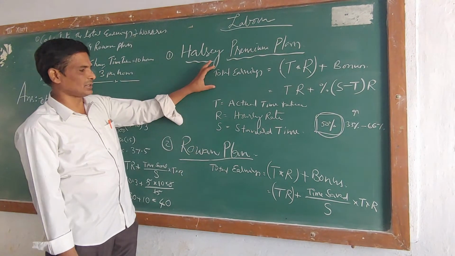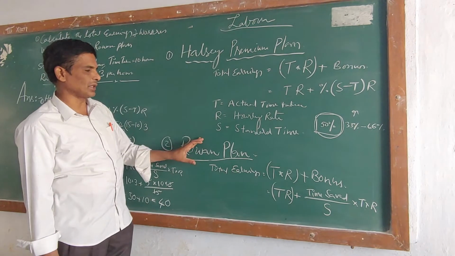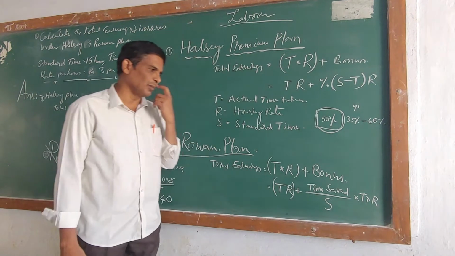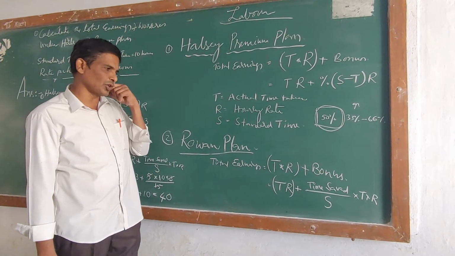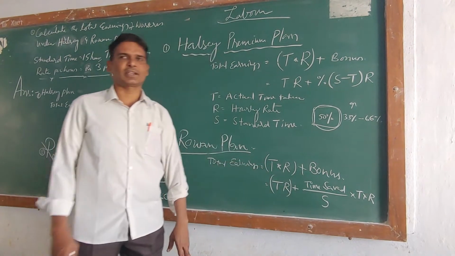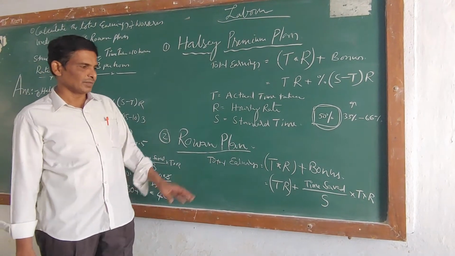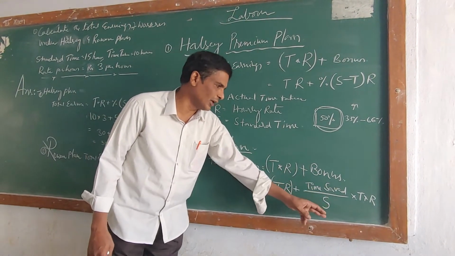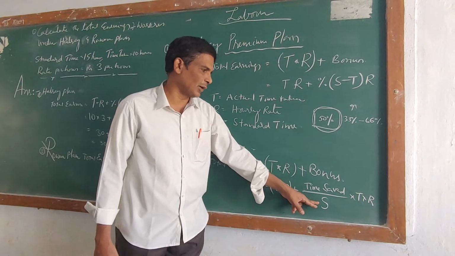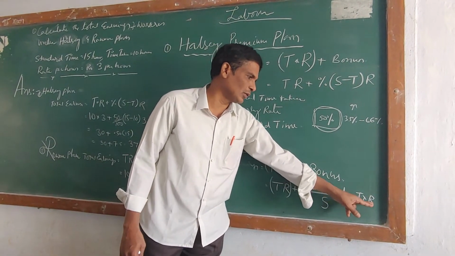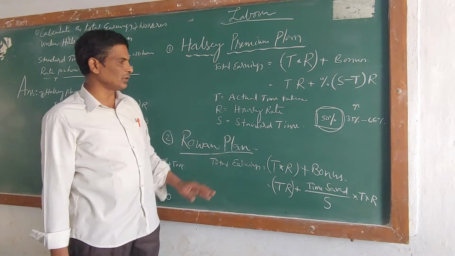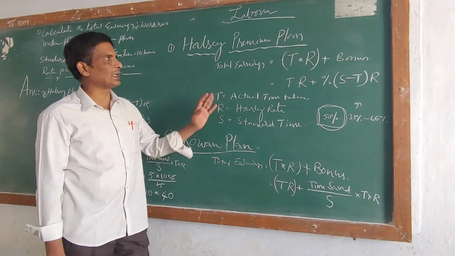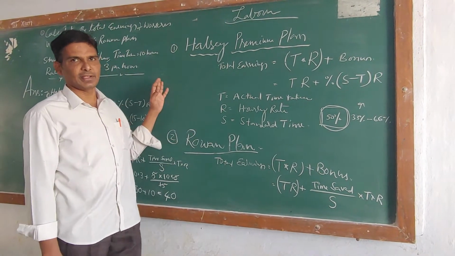Total earnings under the Halsey plan and Rowan plan are the same form: T into R plus bonus. But Rowan gives the bonus as a proportionate share of the standard time. For this, he gave a new formula for the bonus: time saved, that is S minus T, divided by S, the standard time, into T, the actual time taken, into R, the rate per hour. Apart from this, both methods are similar. You can understand both methods by an example.